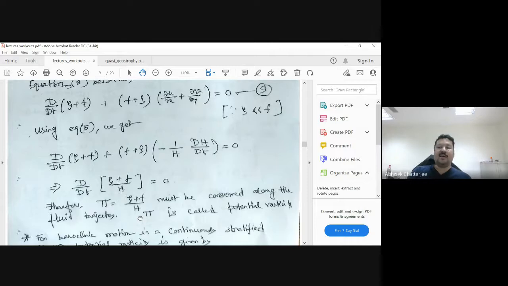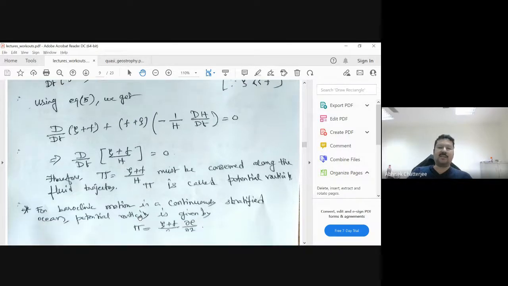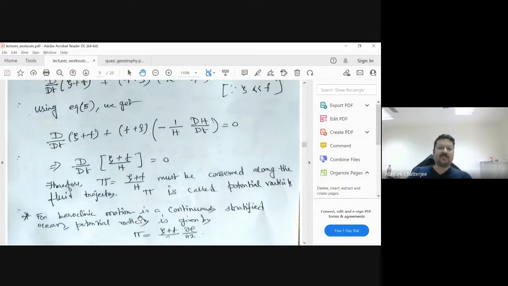So basically, if we know the potential vorticity of the system, I can actually describe the fluid motion. How it will move from one place to another, I can predict using this conservation of potential vorticity. So that is why it is very strong.